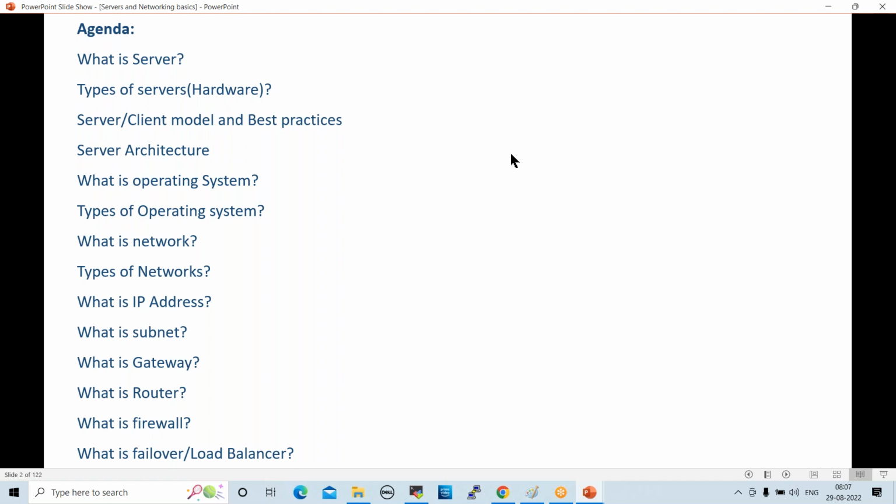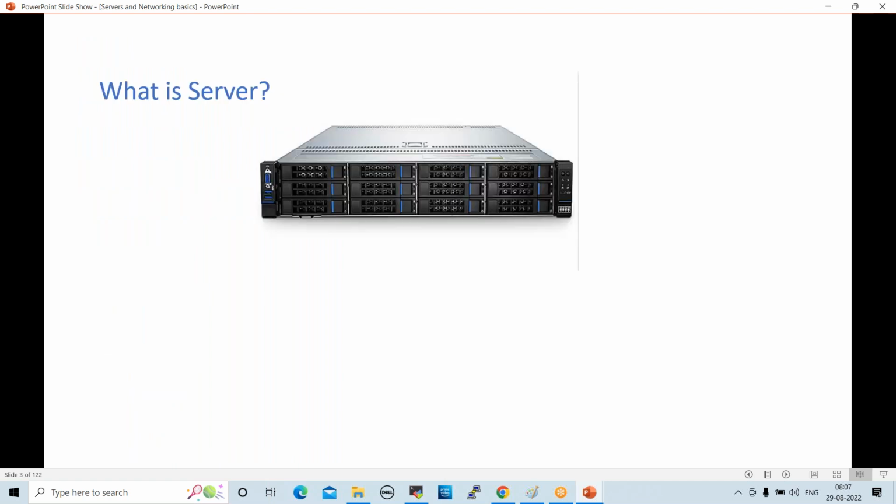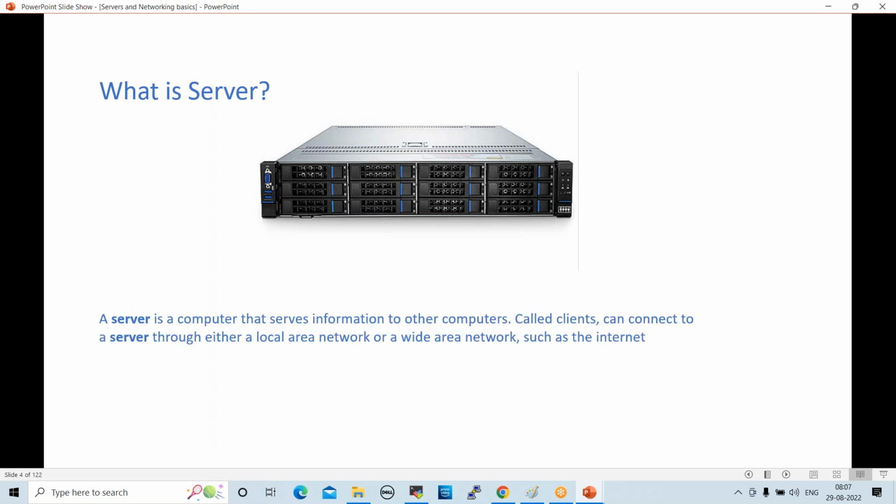Fine. So basically, what is a server? Anyone? Fine. So I found a definition from Google. A server is a computer that serves information to other computers called clients.